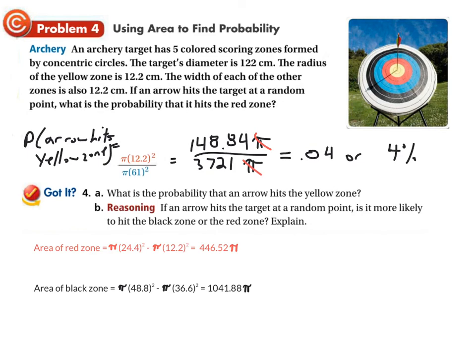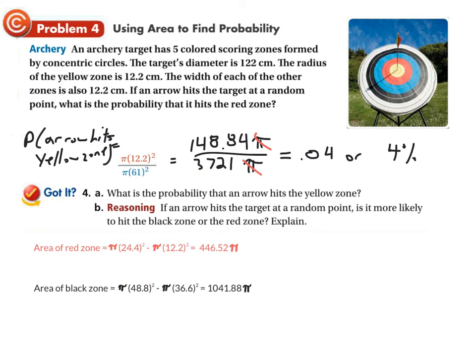Okay, thanks for your patience while I did that. Here we have the original. They told us that the area of the red zone is pi times the radius of the entire center to red squared minus pi times the radius of the portion that's not the red section, or 12.2 squared. That calculates out to 446.52 times pi. I'm going to leave it in terms of pi. Now the area of the black region is the entire center to edge, which, if each is 12.2, it's 12.2, 24.4, 36.6, 48.8 is the radius from there to there.